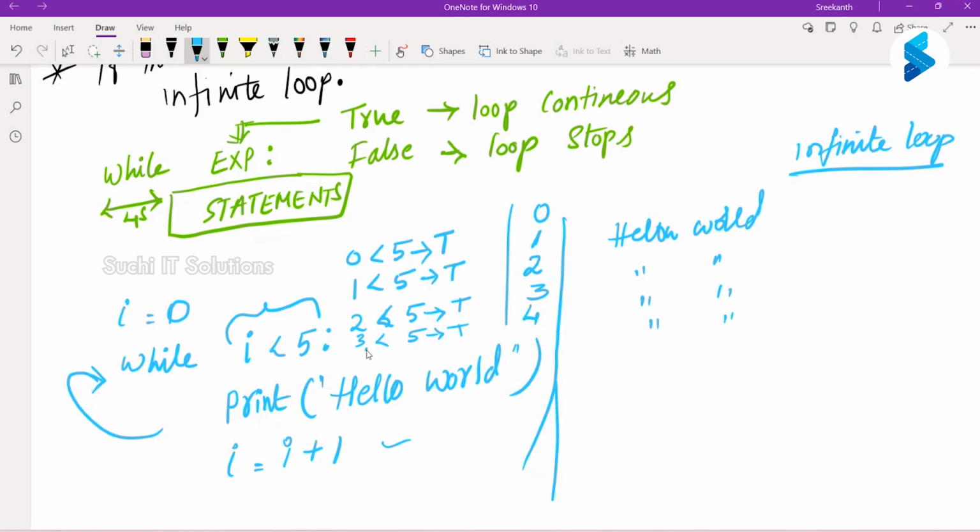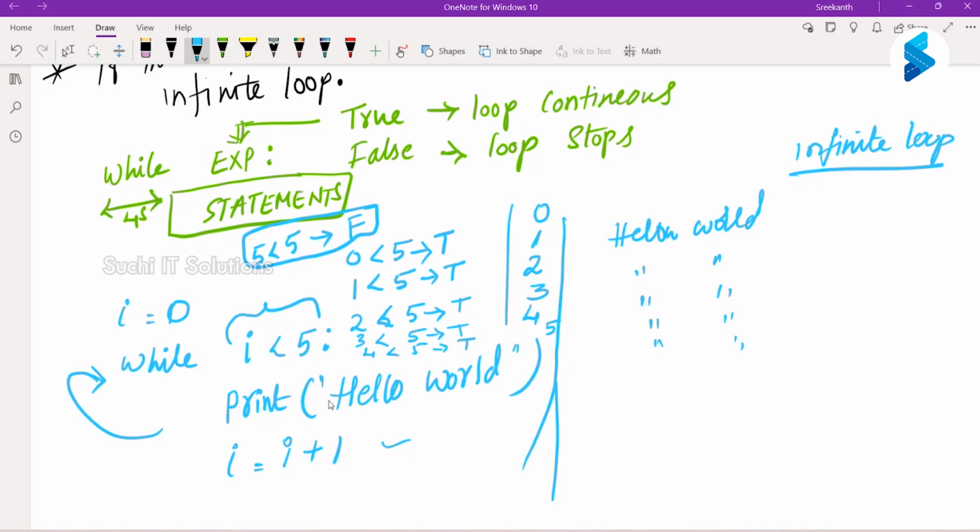Again 4 is less than 5. True. Then it will print hello world again. And now again what are we doing? We are changing the I value to I is equal to I plus 1, which is 4 plus 1 is equal to 5. Now what happens? Here 5 less than 5. True or false? False. Now this is your termination condition.